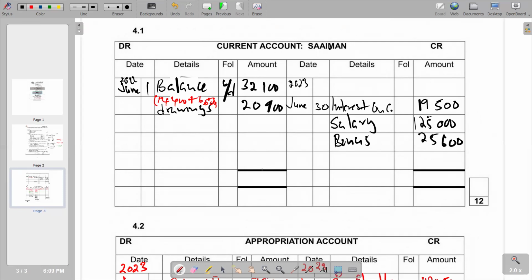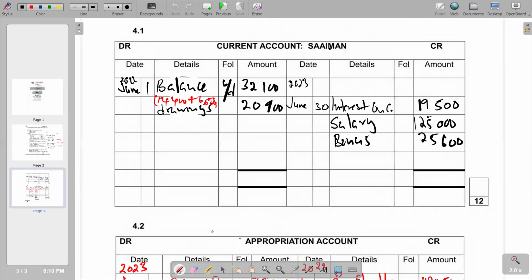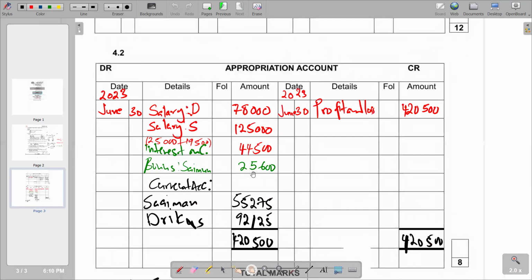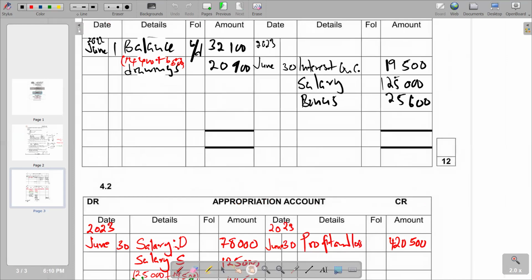And then we check if you see another entry that you need to put there. So I think we finished. So we now take the figure for share of profit that we calculated in the appropriation, and it's for Simon only, which is 55,275. So it's supposed to come in. It is coming from appropriation. So we're just going to say appropriation. And we are saying the amount is 55,275. So this is what we have.